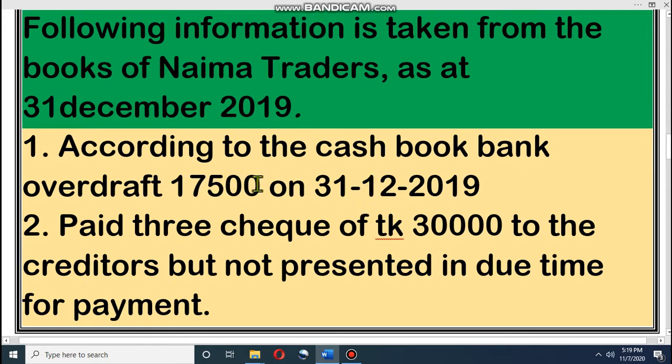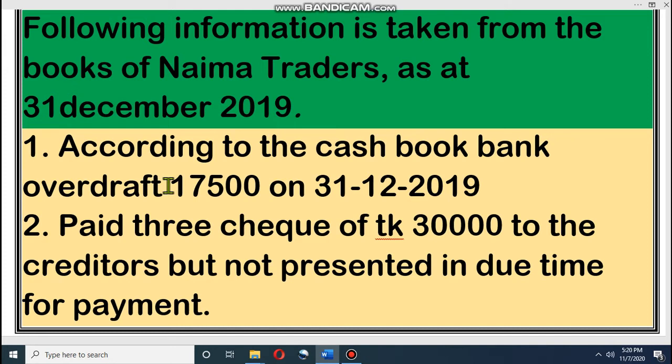But here, look at the second formula that will apply: cash book bank overdraft. That means according to the cash book, we have a bank overdraft. So the second formula will apply. If you remember, as per the second formula, if any transaction is debited in any book, that will be added. Dear student, keep it in your mind. In any book, if any balance is debited, then we will add it, and if any balance is credited, then it is subtracted.